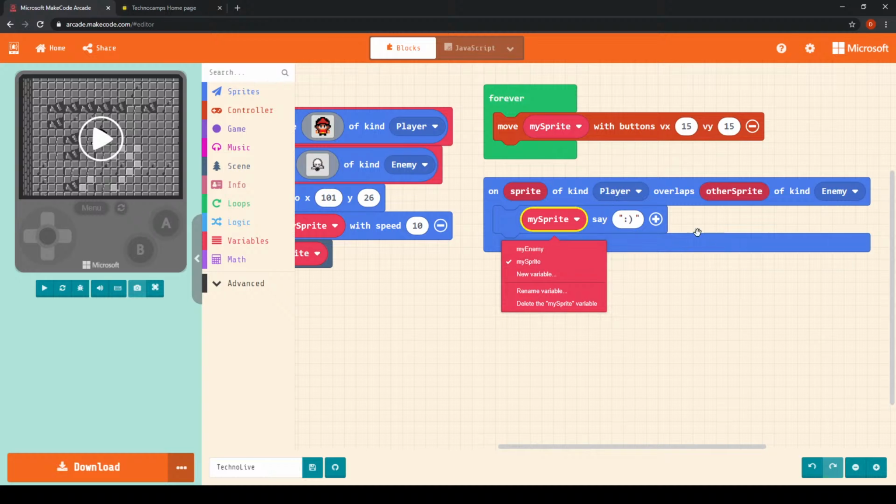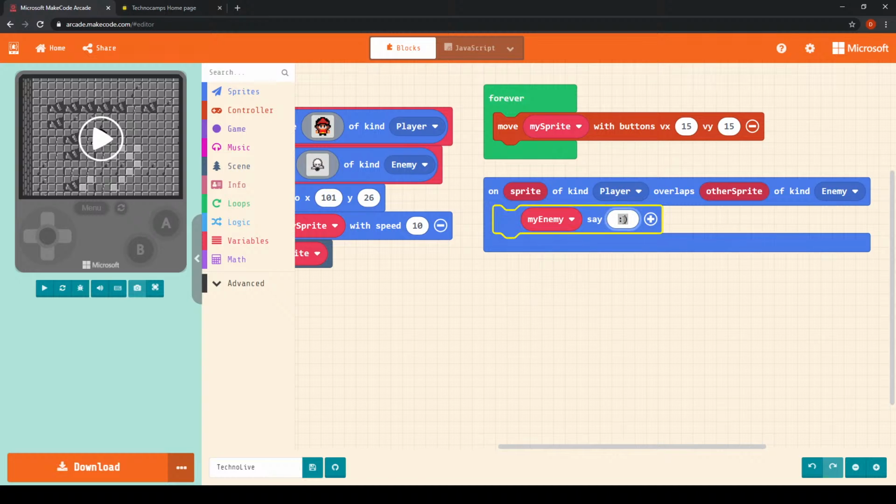But I'm going to choose my enemy, and I'm going to change the smiley face to something like, I don't know, let's just say got you. Now if we hit that plus symbol, we can change for how long our sprite actually says that. There are different choices, milliseconds or seconds. I'm just going to stick with 500 milliseconds.